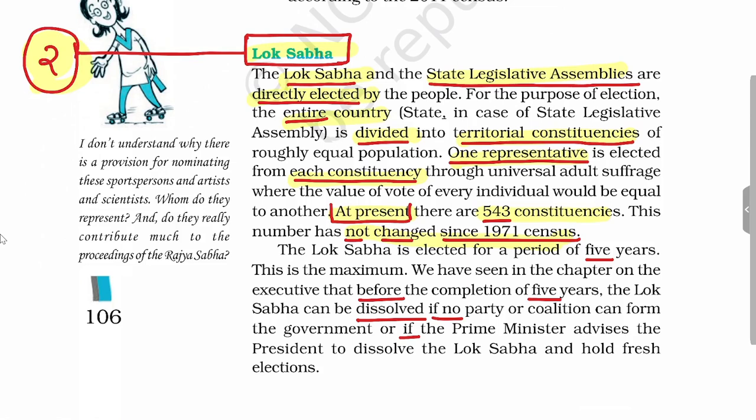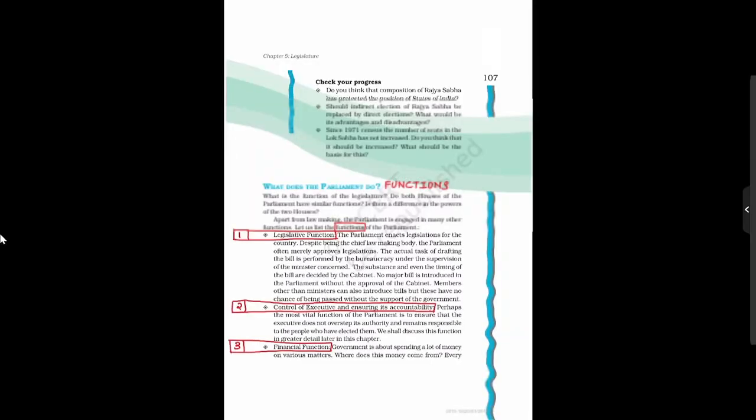Once an MP is elected in Lok Sabha, he will continue for 5 years. Before the completion of 5 years, Lok Sabha can be dissolved in two conditions. First, if no party or coalition is able to form the government, and second, if the Prime Minister advises the President to dissolve the Lok Sabha and hold fresh elections. These are the two conditions in which Lok Sabha can be dissolved before completing its 5-year term.